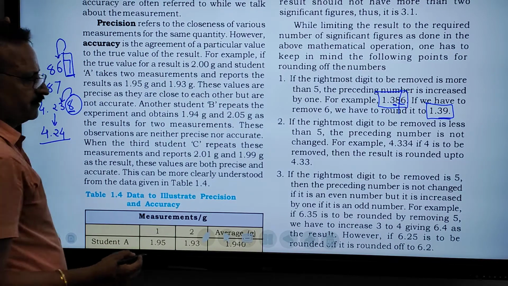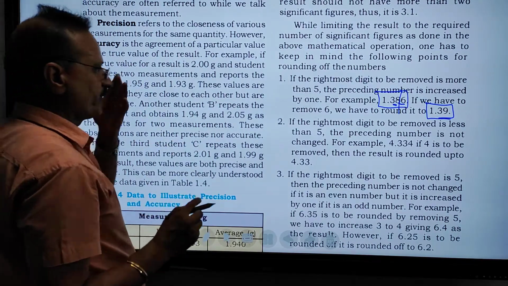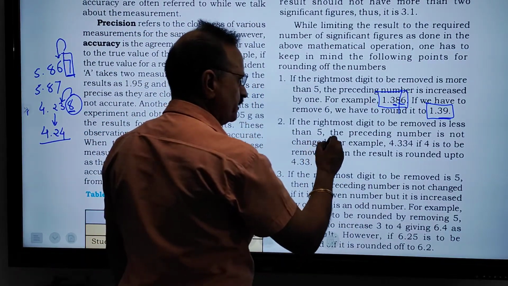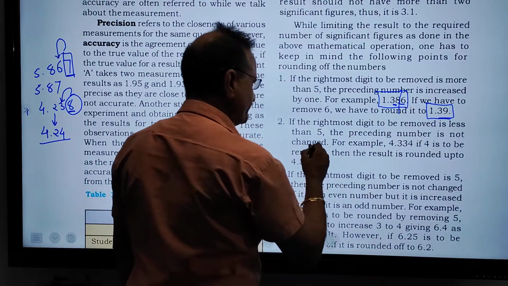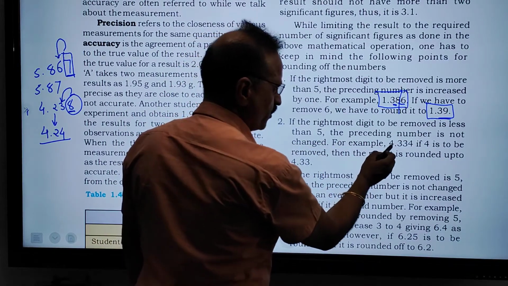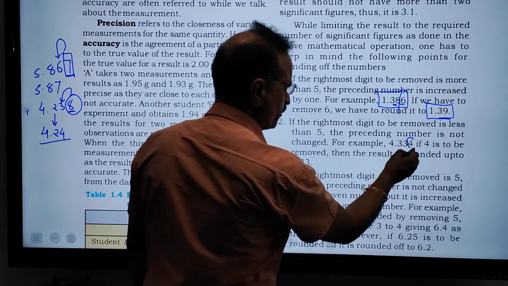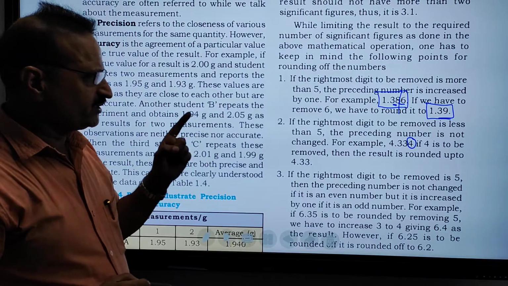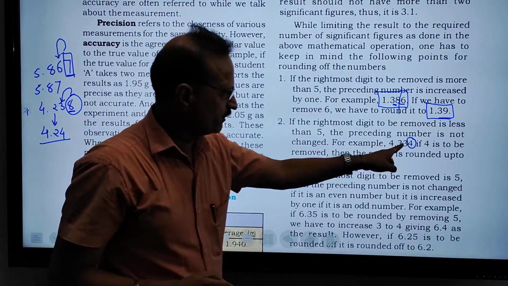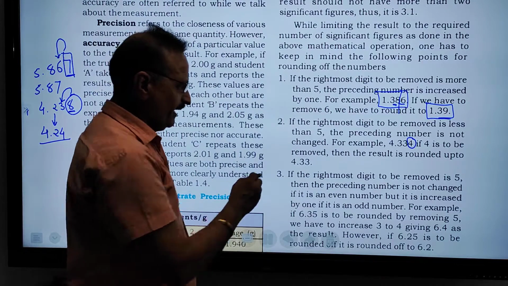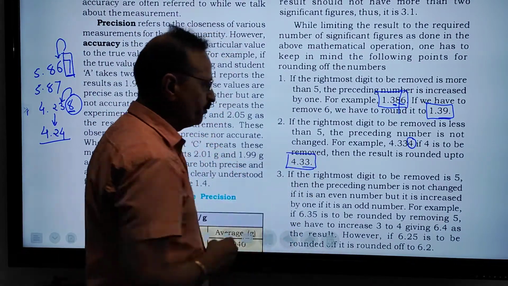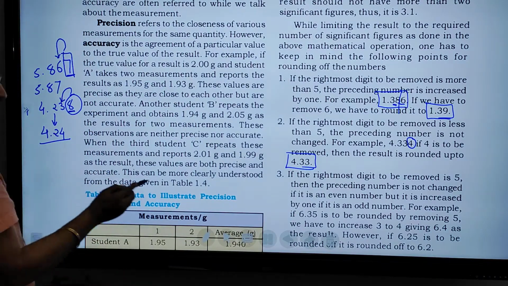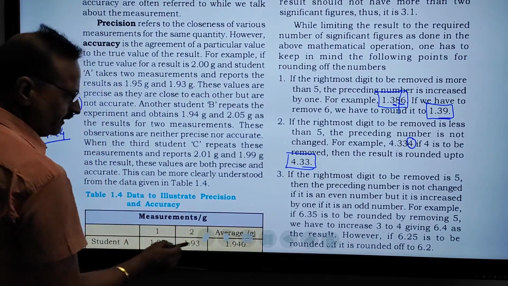The example is very easy. If the rightmost digit to be removed is less than 5, the preceding number is not changed. For example, 4.334. 4.334 means it is less than 5. So we cannot change this 3 to 4. Just we must write it down as it is, 4.33. Very easy. Very simple, don't worry.